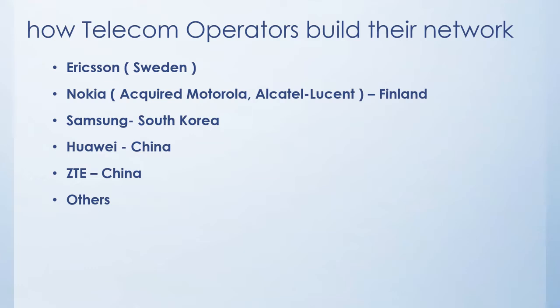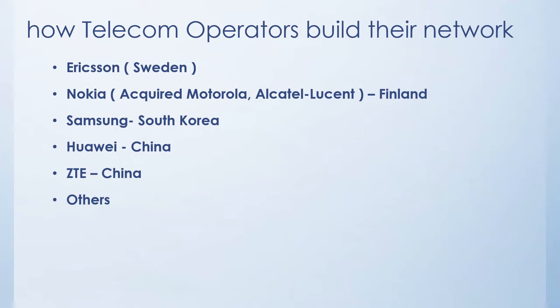Have you wondered how these telecom operators build their network? Basically they use telecom equipment from the vendors to build their network, be it 2G, 3G, 4G, or 5G technology. Some of the companies listed here are well known with respect to the mobile phones that we use, like Nokia, Samsung, Huawei, ZTE, but they are also into the network business, where they build the telecom network equipment needed for technologies like 2G, 3G, 4G, and 5G.